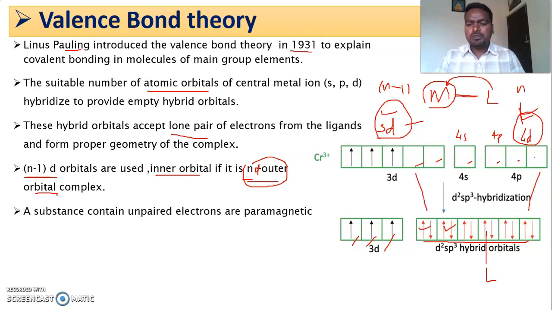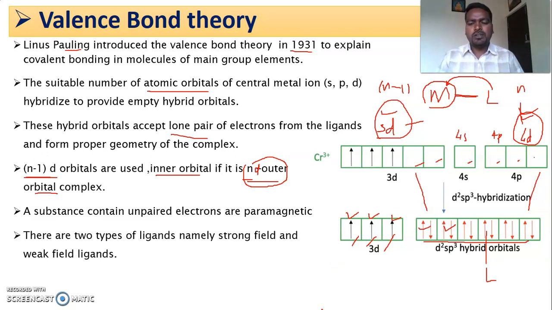The next important postulate is that a substance containing unpaired electrons exhibits paramagnetism. Dear students, you understood the mechanism of magnetism, how a substance exhibits magnetism, and the presence of unpaired electrons is an essential condition to show magnetic behavior. So this theory says that if a substance contains unpaired electrons, it is going to exhibit paramagnetic character, and if it doesn't have any unpaired electron, it is diamagnetic in nature.